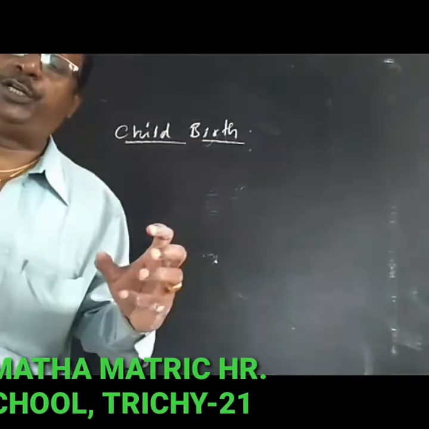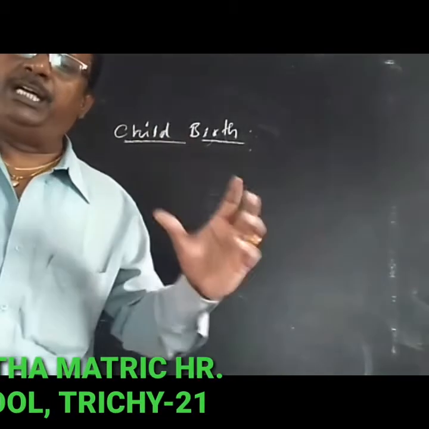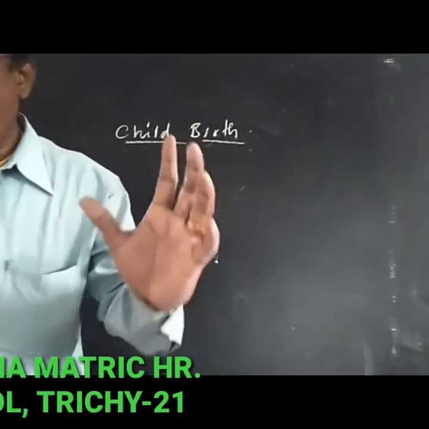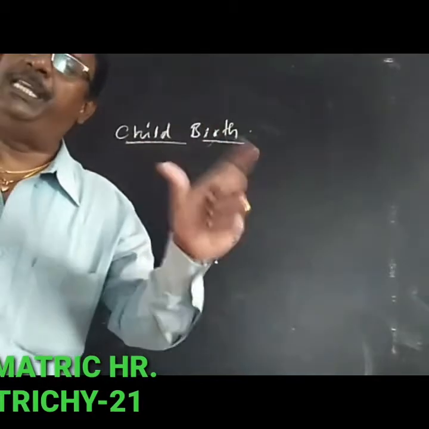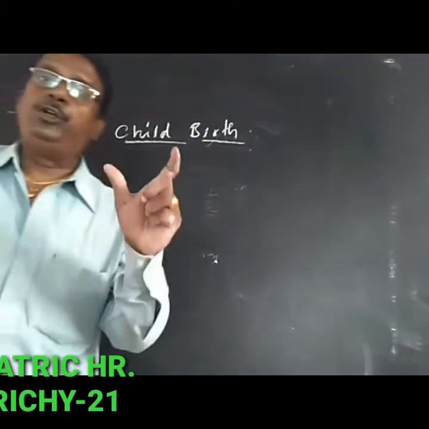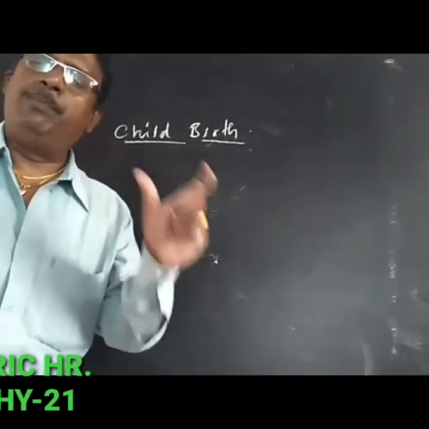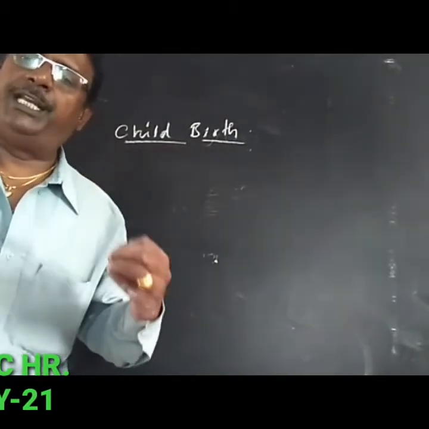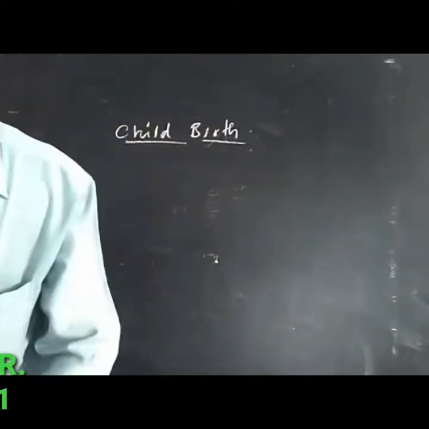At the end of the gestation period, after 280 days, a fully matured embryo comes out from the uterus to the outside of the body. The process is called childbirth.